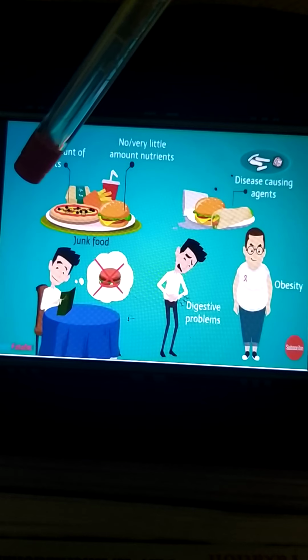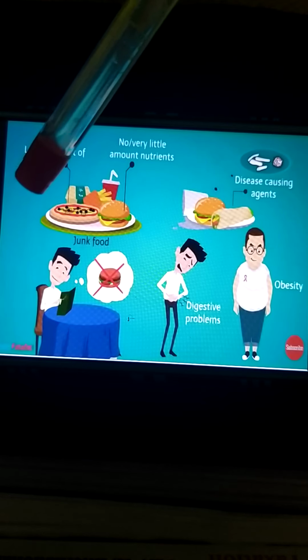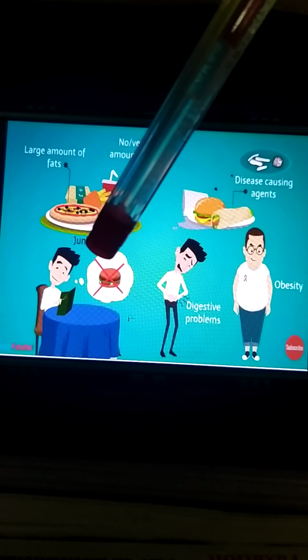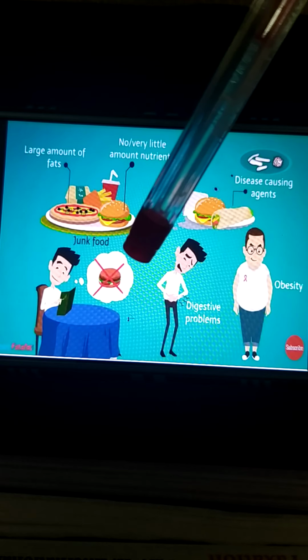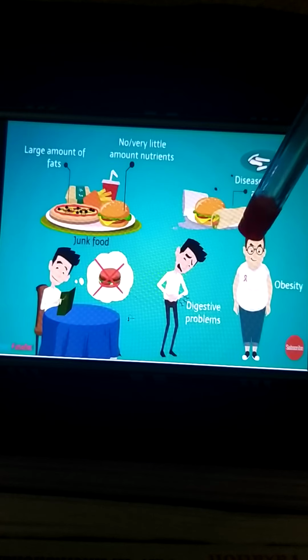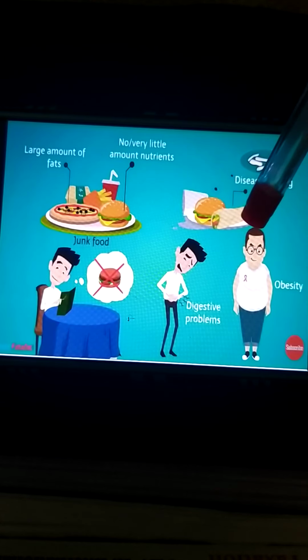It does not contain enough nutrients, so your health will be affected. You will have digestive problems, your growth will suffer, and you will suffer from obesity. You will not get energy, and you will suffer from various diseases later on.